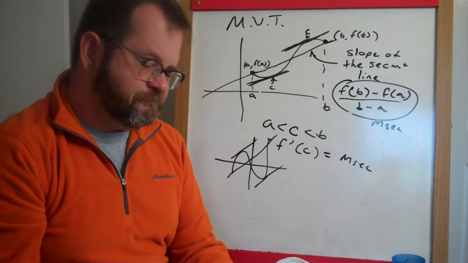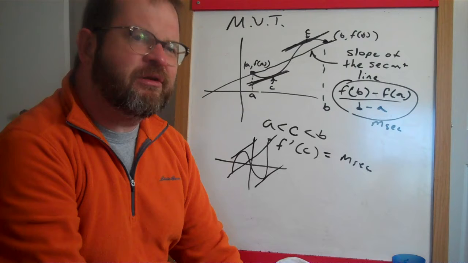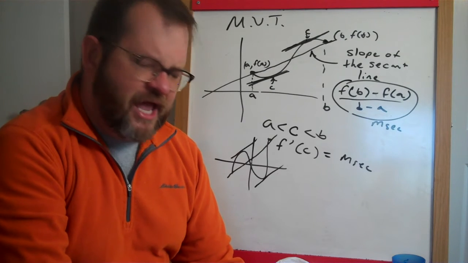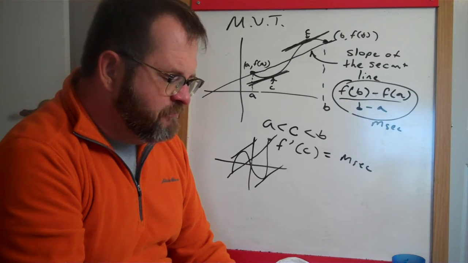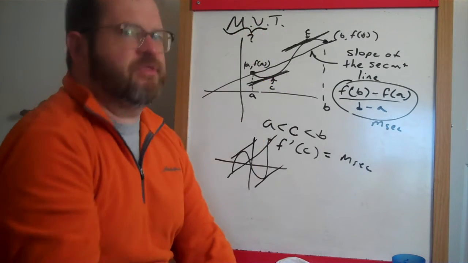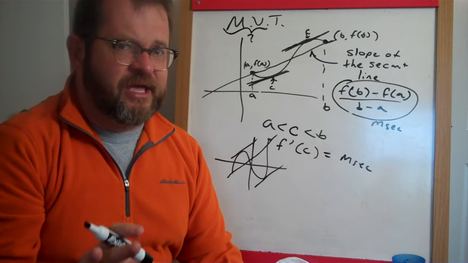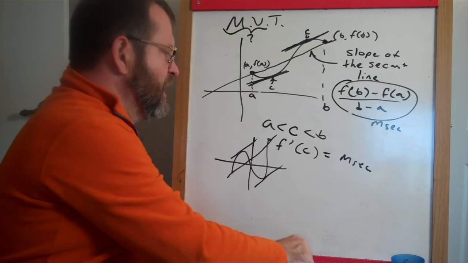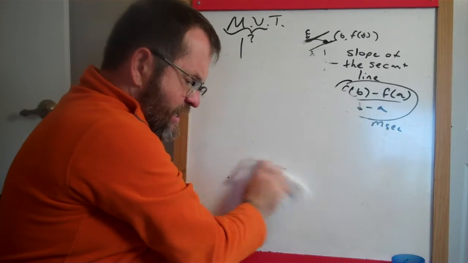But it's a weird and wonderful function rule, and it's going to end up meaning all kinds of important things. If you are wondering why the heck it's called the mean value theorem, that is a legitimate question, but we'll get to that in just a little bit. Instead, first I want to do another example from the book to show what we can do with this.